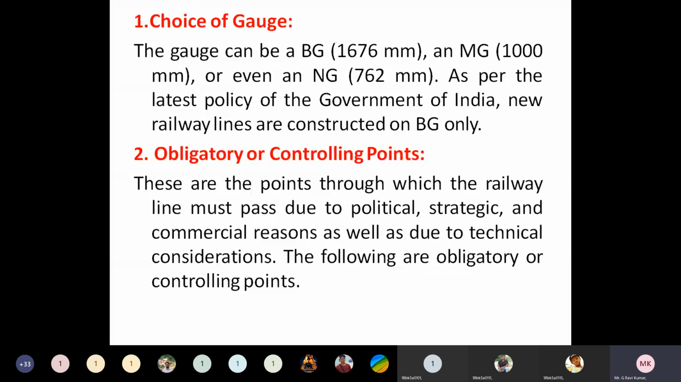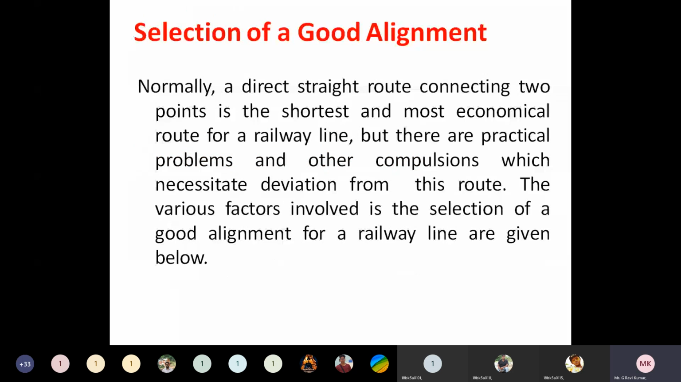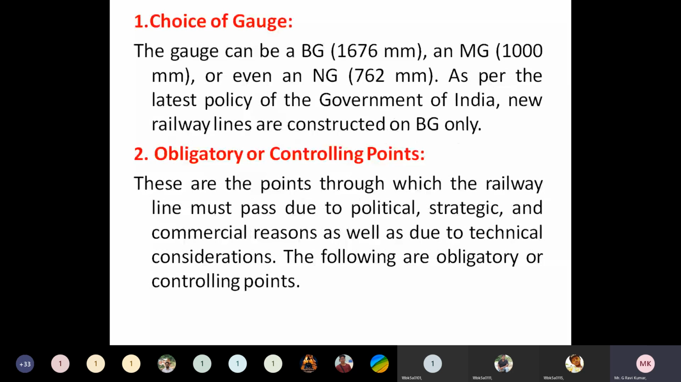So by considering all these things, environmental aspects, financial aspects, technical aspects, and geological aspects, we can select a railway alignment. So the consideration of all these things will come under this topic, selection of good alignment. So first, coming to the choice of gauge.